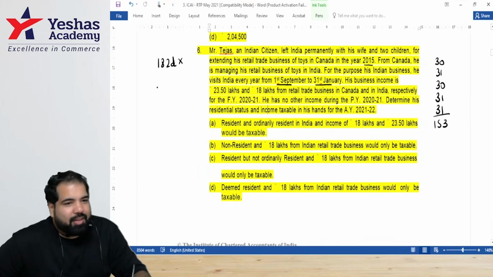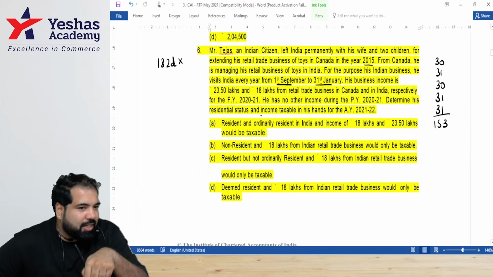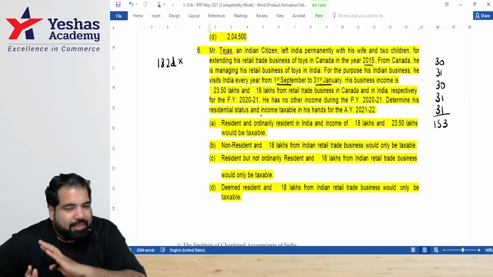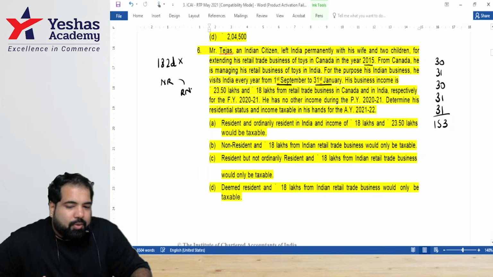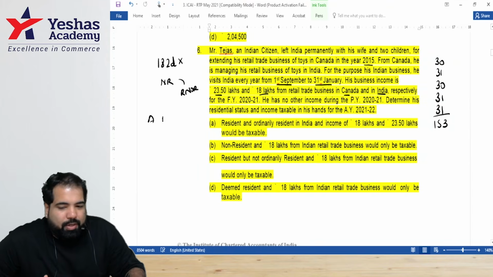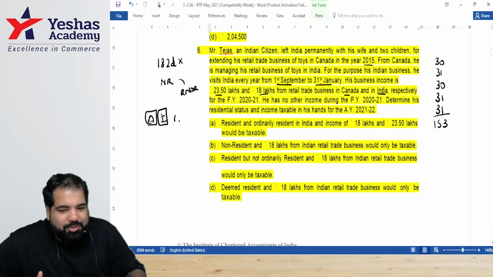What about the second condition? Will I check? Is he an Indian citizen or a PIO? Yes. And is he visiting India? So which condition will not apply, guys? Second. Are we okay? So he becomes which resident? But can we convert him to RNOR? For that, let's check his Indian income, guys. His business income is 23 lakhs in Canada and 18 lakhs in India. So he's rich, guys. So AIC one, please check, guys. Is he an Indian citizen? Indian income more than? And is he taxed in Canada? He's not said that. That AIC one condition we cannot assume, guys. So this is not fulfilled.